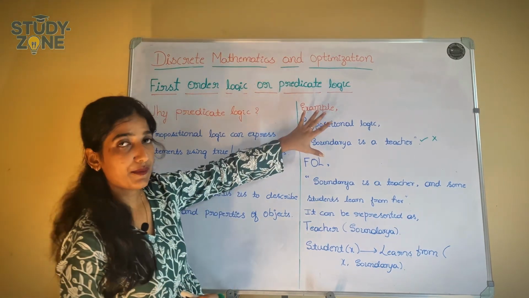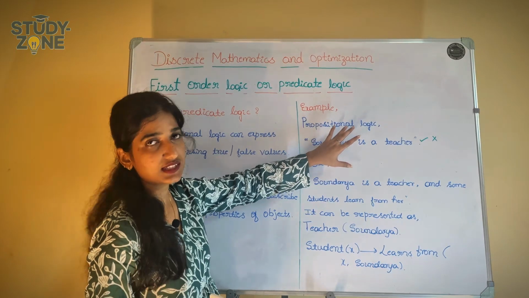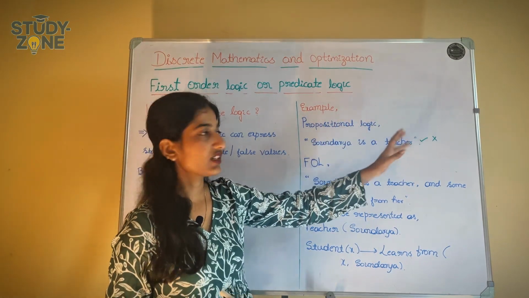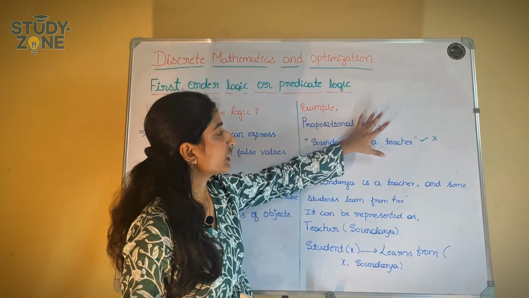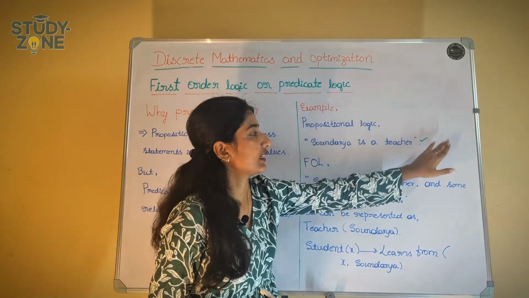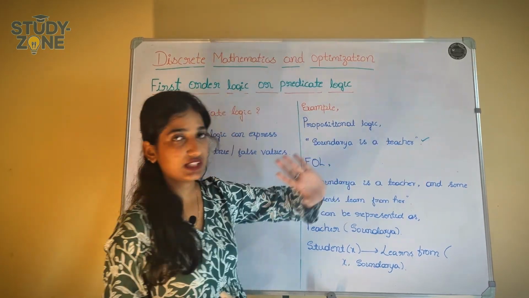So we have an example. Propositional logic says Soundarya is a teacher. Yes, she is a teacher. So this is true. So I am erasing this false. So propositional logic is done.